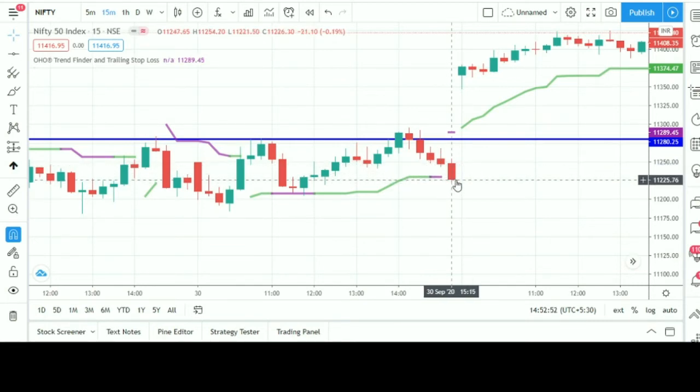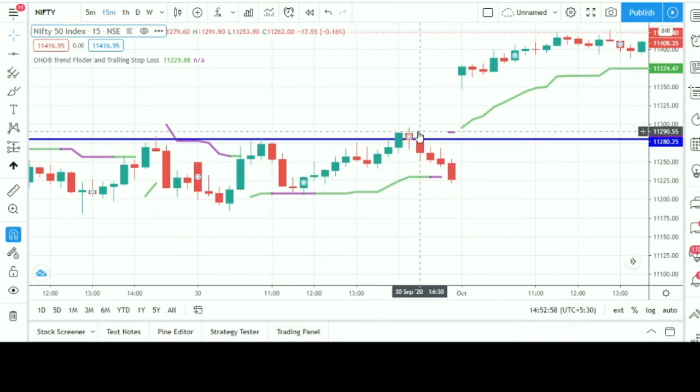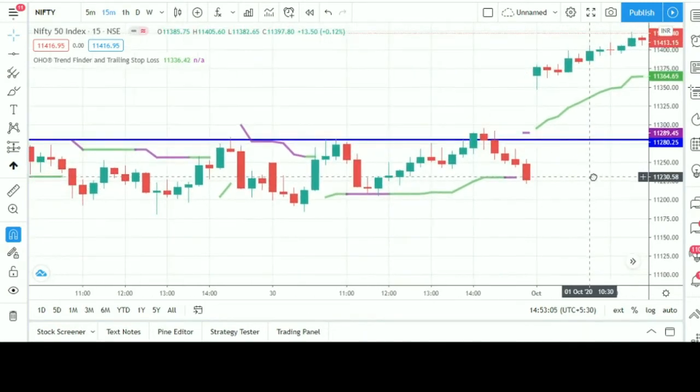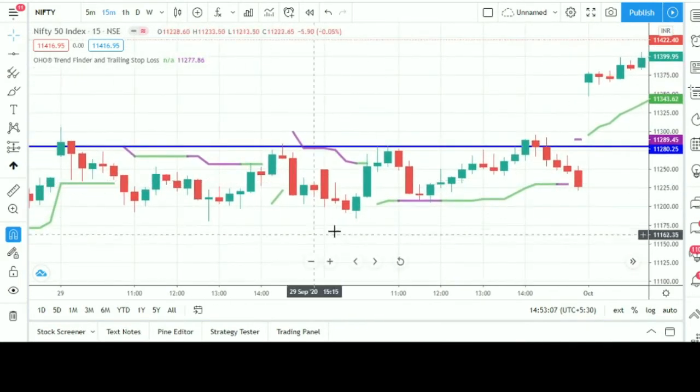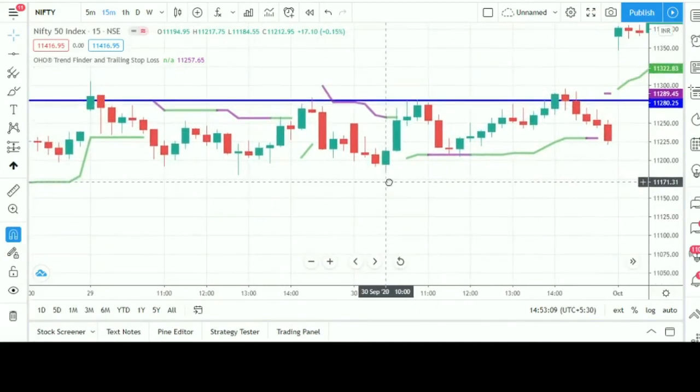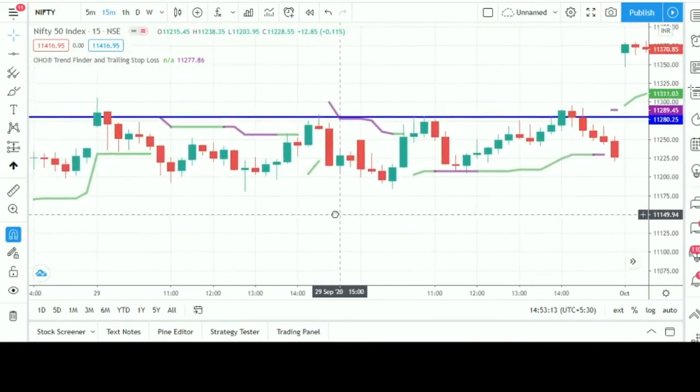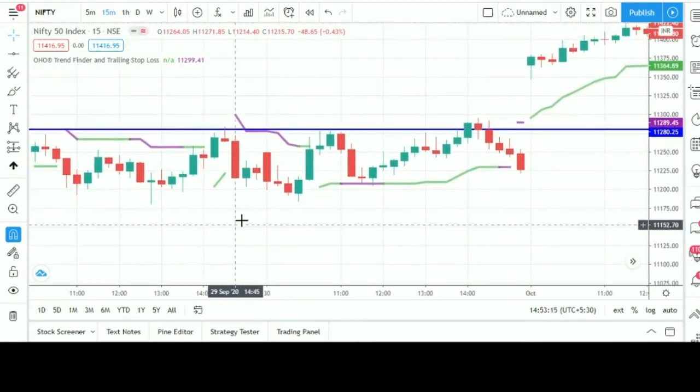SL hits. Okay, it's 11,227. We bought at 289, so 60 points SL again. We can see that it's a range bound day, and on a range bound day each and every time we will see the SLs.